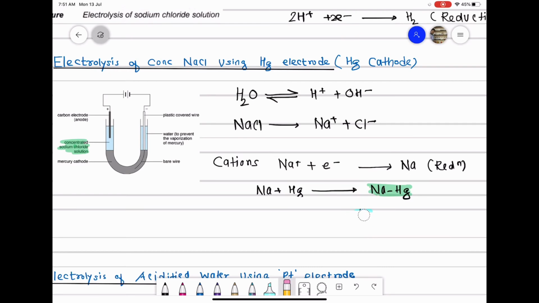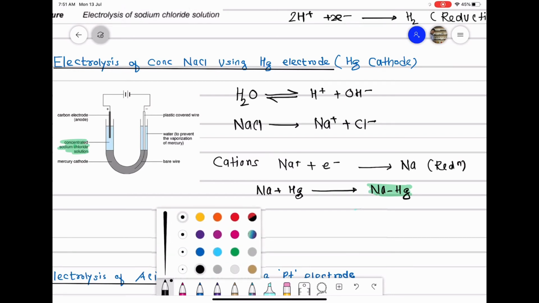Okay, so class, let us see what happens at the anode. So class, the previous reaction was at the cathode.